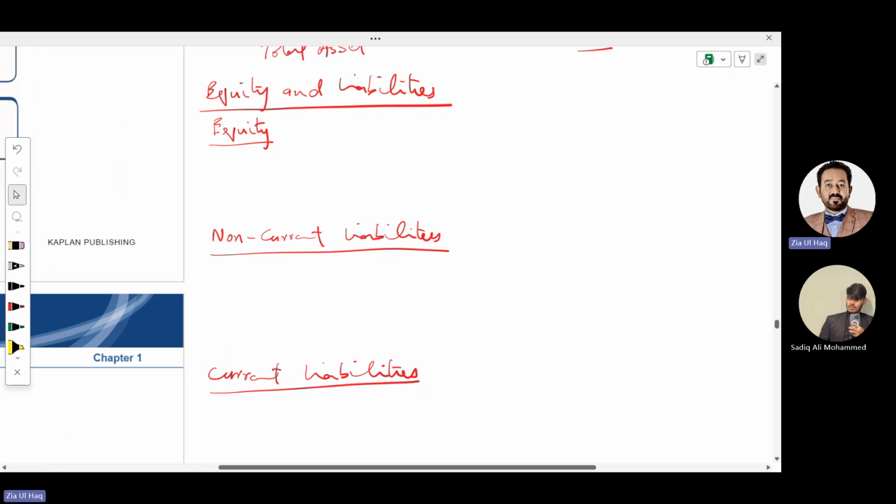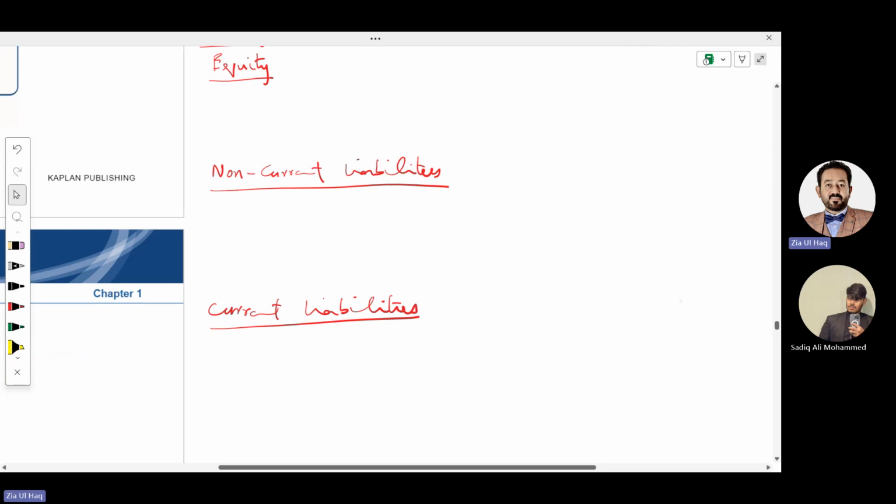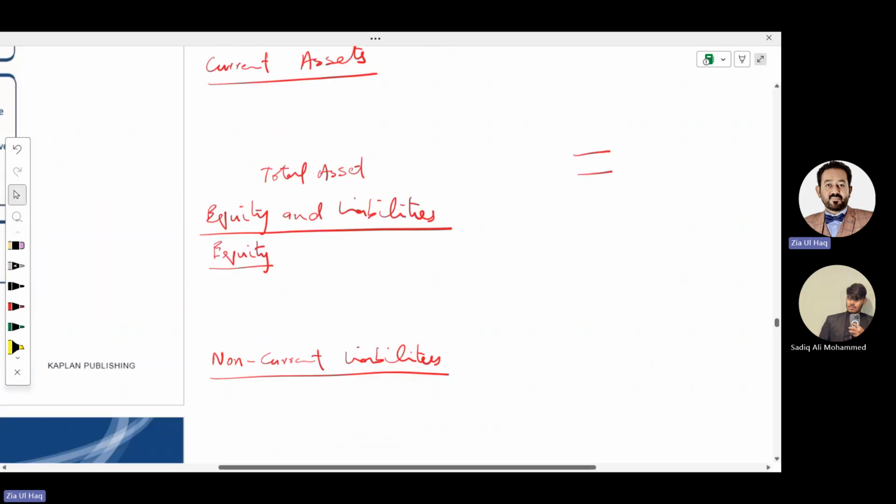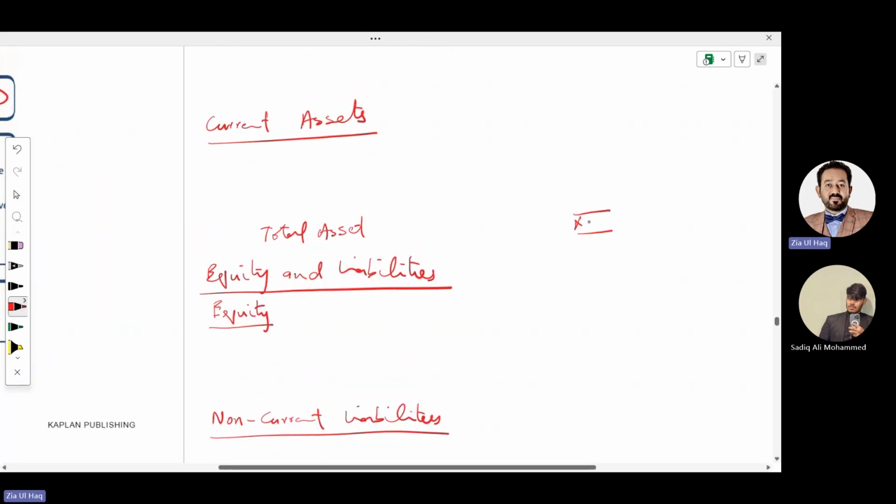And then we make the total of all these three, equity, non-current liabilities and current liabilities. That total will be called total equity and liabilities. And this total should always be equal to total assets.